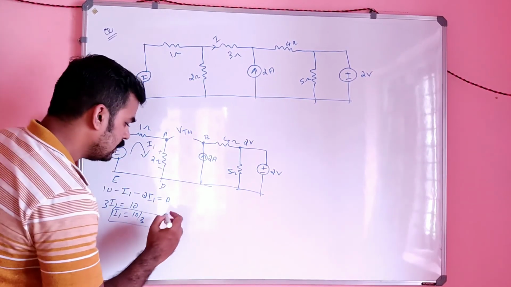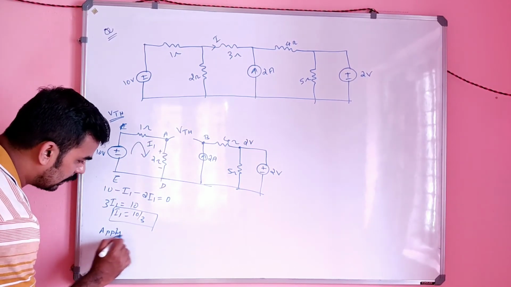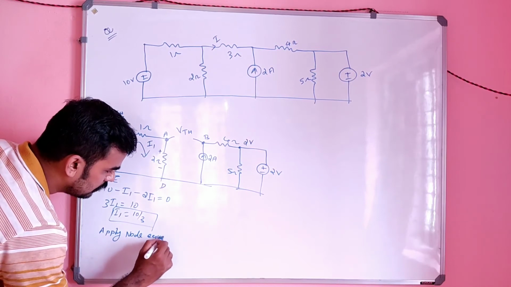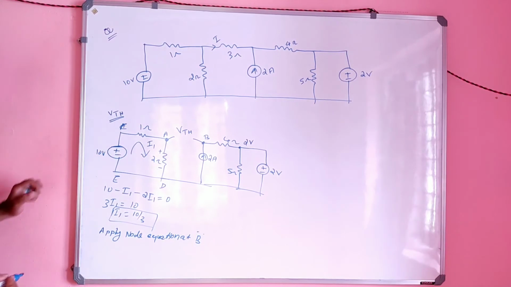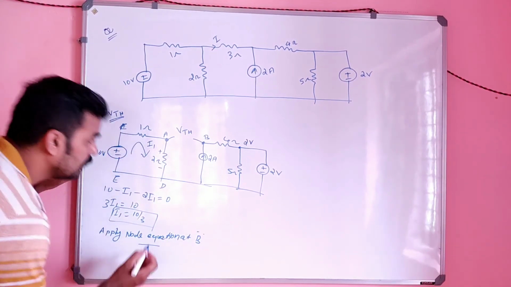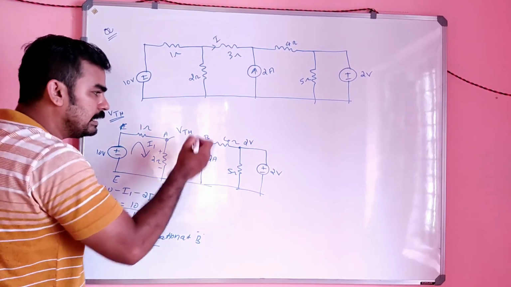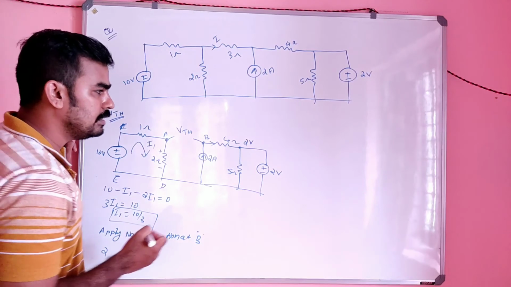So apply node equation at B. What I get? See, it is the incoming current, it will be plus 2. So I am assuming this will be the current like this.